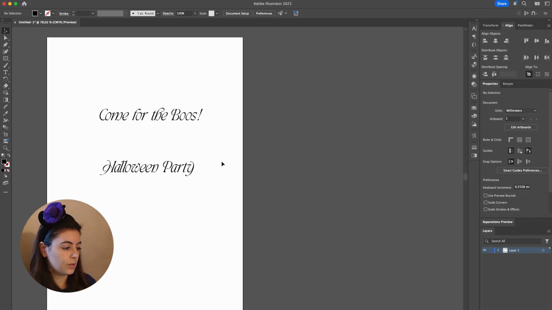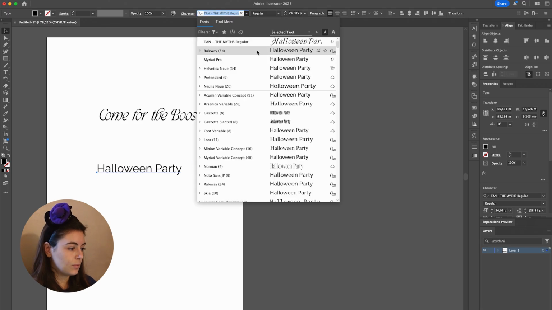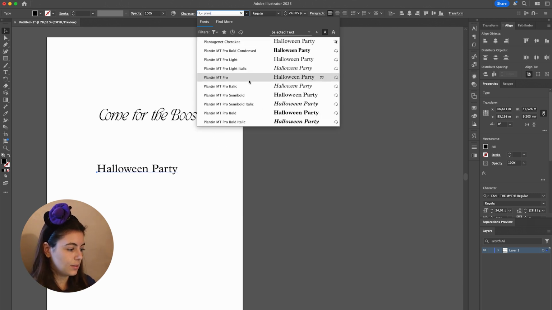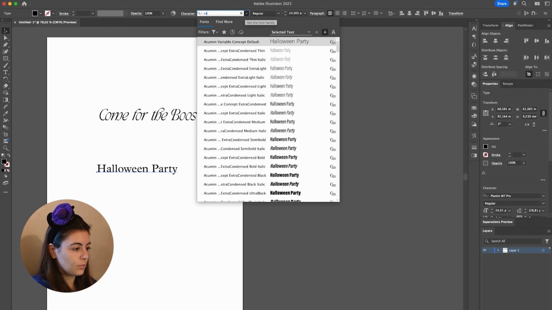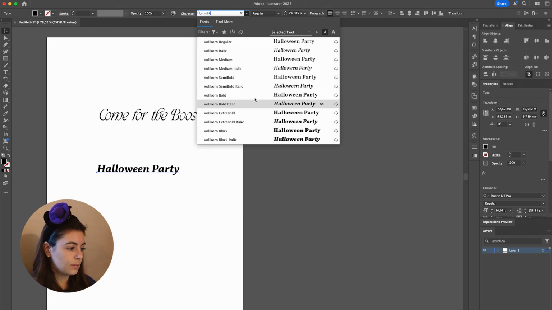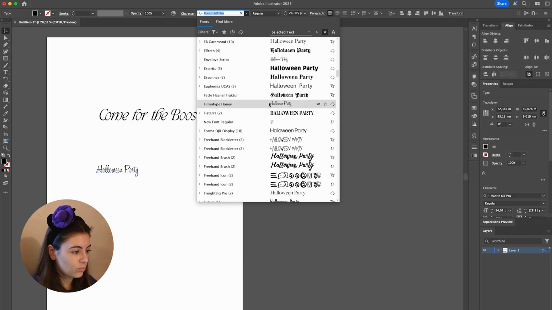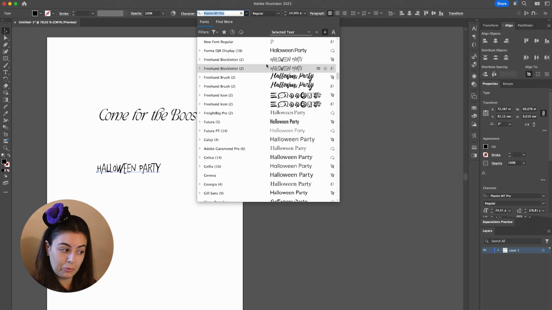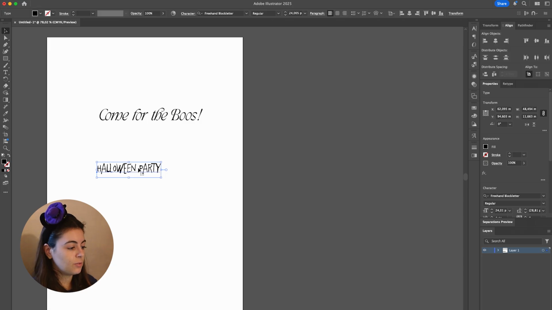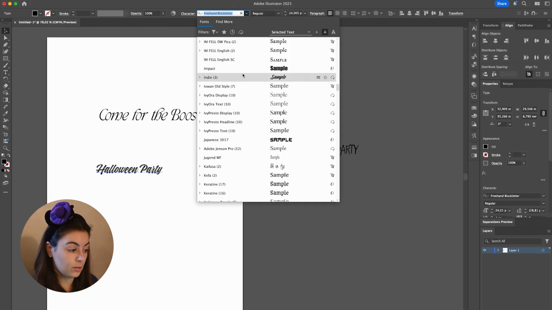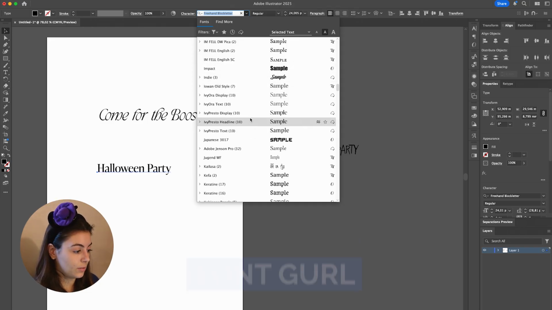A pairing font, which one could it be? Let's see. So my favorites are Railway and where's Plantin? Yes, Plantin Pro. Maybe also Vulcan regular. Ooh, we like this, but then it's too much. We're gonna select it maybe and use it for the notebook. Yes, I have a lot of fonts. Yes, I'm a font girl.